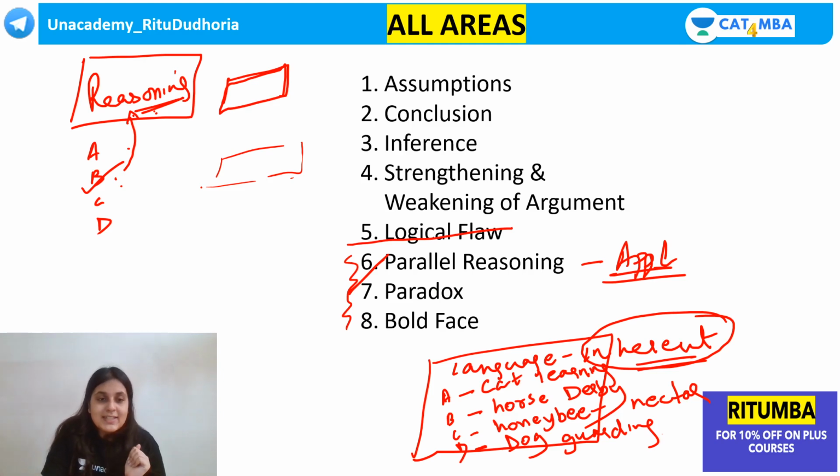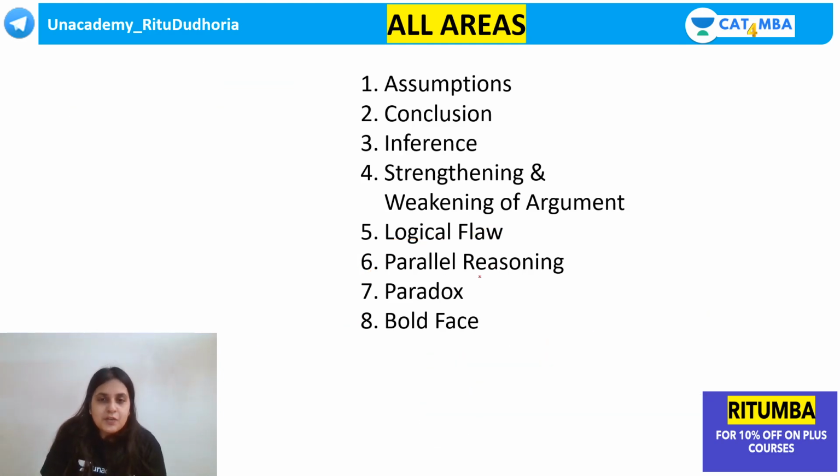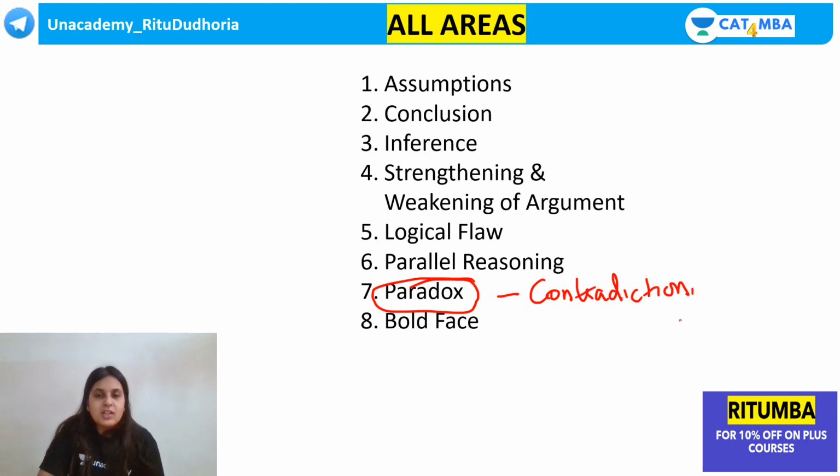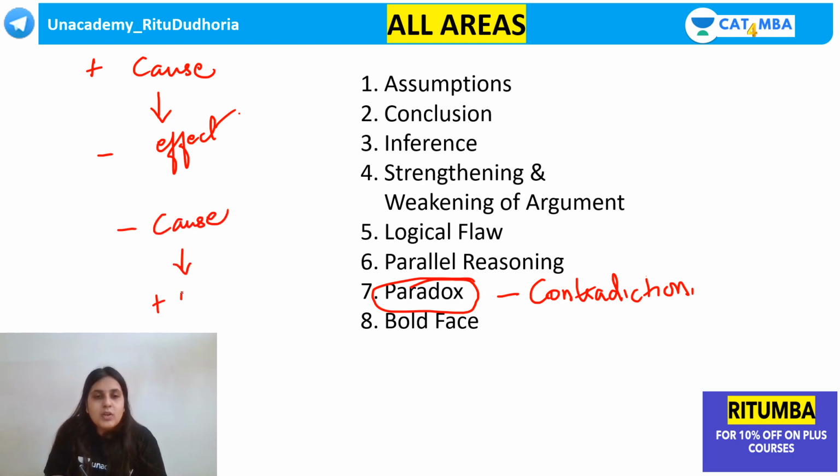Okay, let's come to the 7th type now. What is the meaning of a paradox? Paradox basically means contradiction. Okay, there is some sort of contradiction. To be specific, guys, paradox is contradiction in cause and effect. For example, there is a positive cause, but that has led to a negative effect. Or there is a negative cause, but that has led to a positive effect.